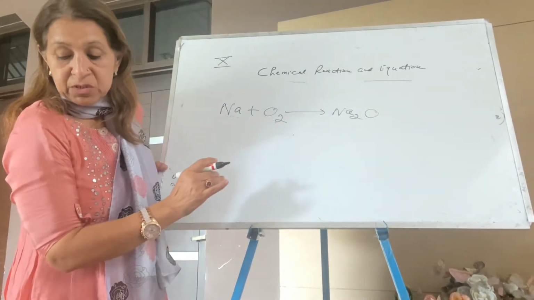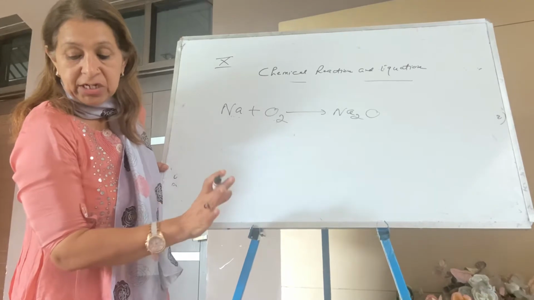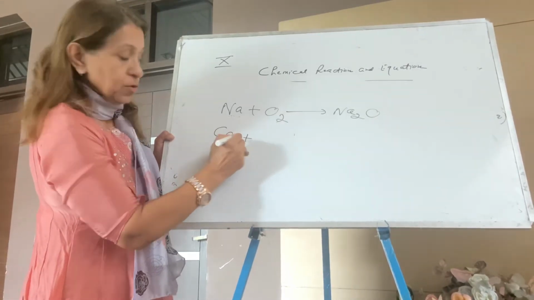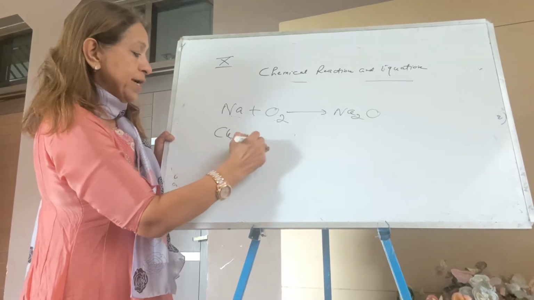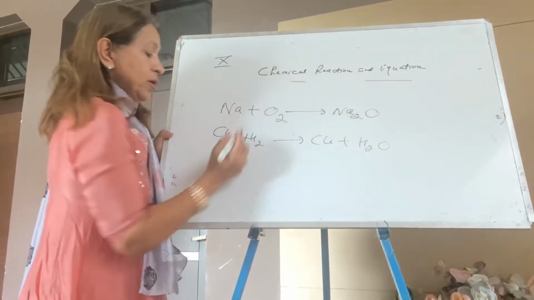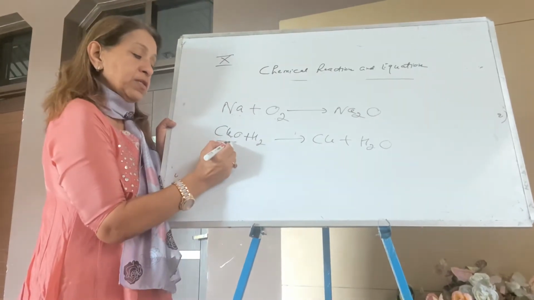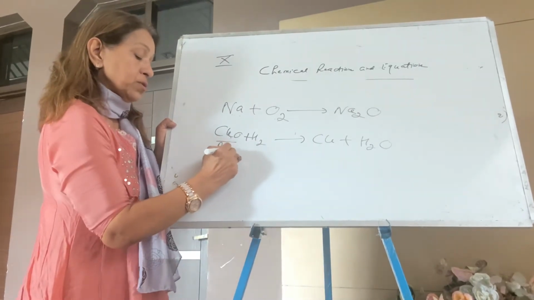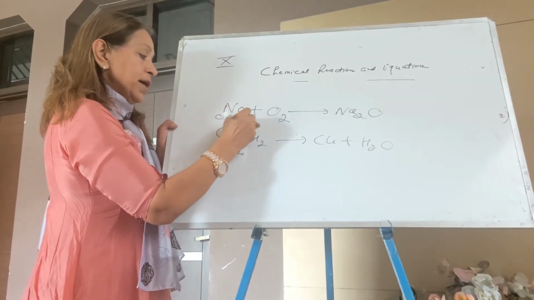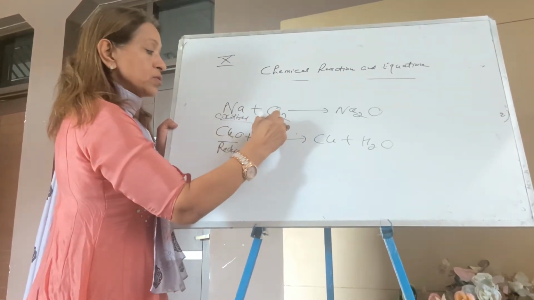Identify the substance which is oxidized and reduced in the reaction I have given. I am taking copper oxide plus hydrogen, giving copper and water. Now you can see here removal of oxygen, so it is getting reduced. You can write here sodium oxidized and the other one getting reduced.